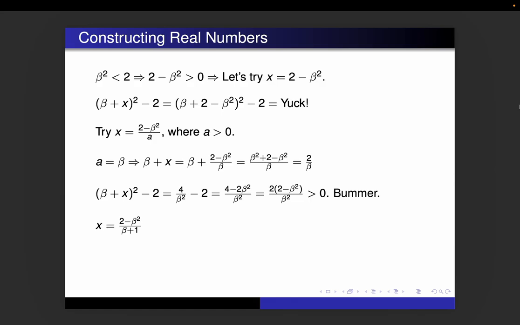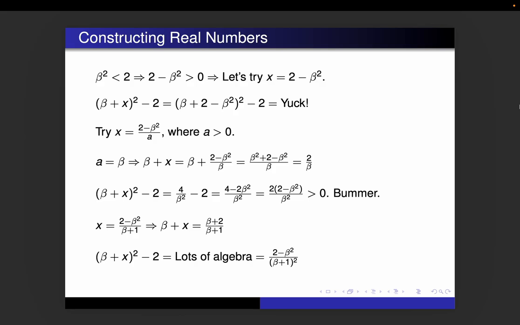So instead of (2 minus beta squared) over beta, let's try (2 minus beta squared) over (beta plus 1). Right? Just make it a little bigger. See if that works. So if we do our beta plus x and do all our arithmetic and combining the fractions, turns out we get another pretty nice expression for beta plus x: (beta plus 2) over (beta plus 1). It's not too bad. So now if we take (beta plus x) squared and subtract 2, there's a lot of algebra. You can do the algebra. You can check it yourself if you want. You end up with (2 minus beta squared) over (beta plus 1) squared.